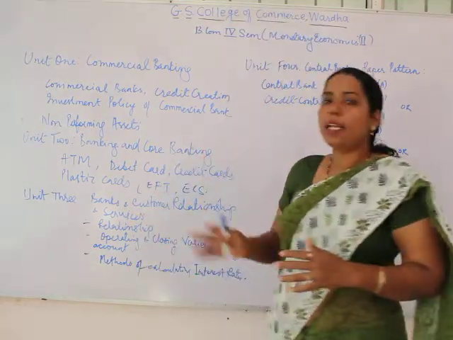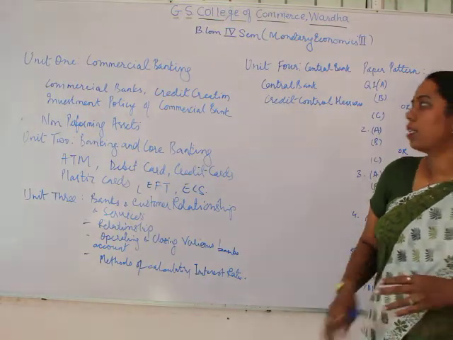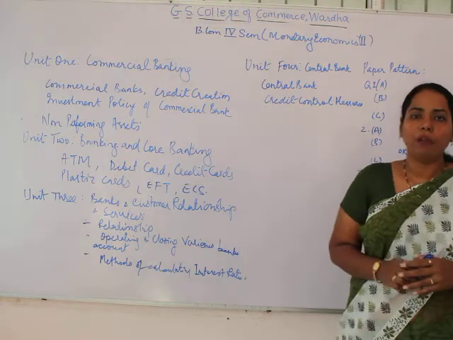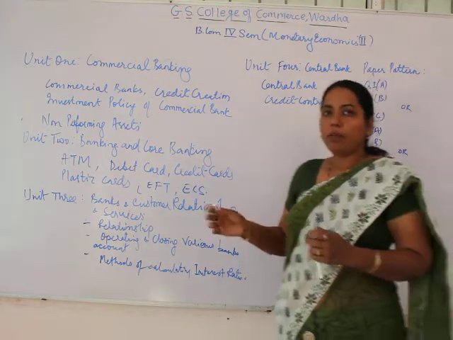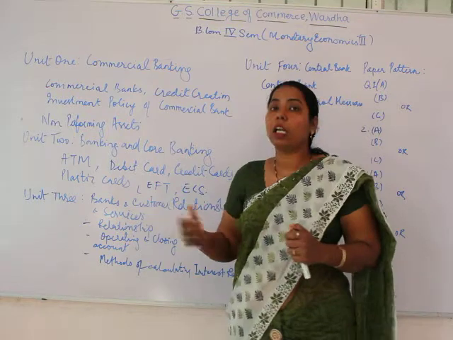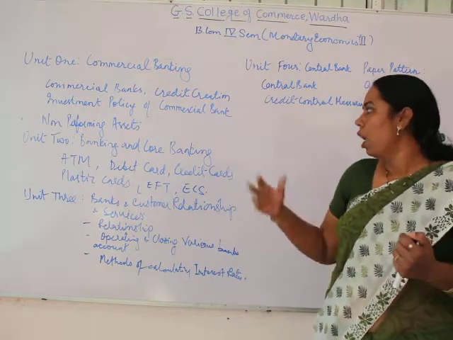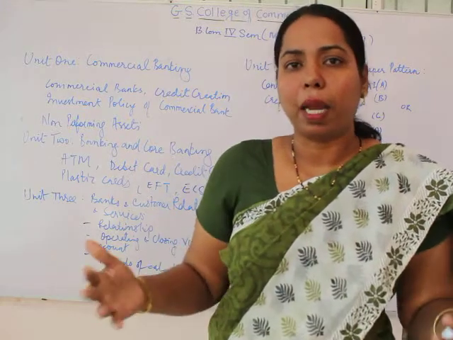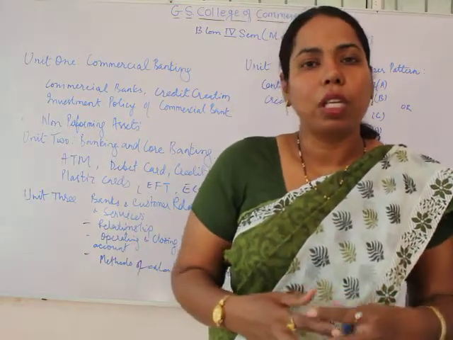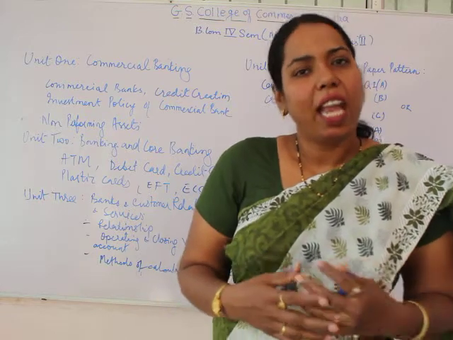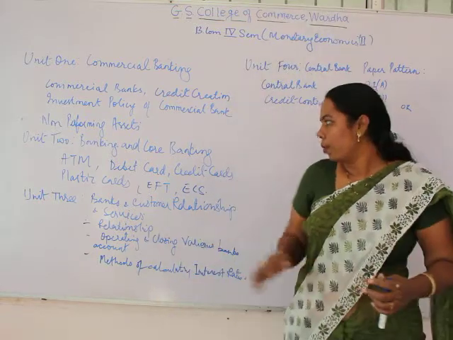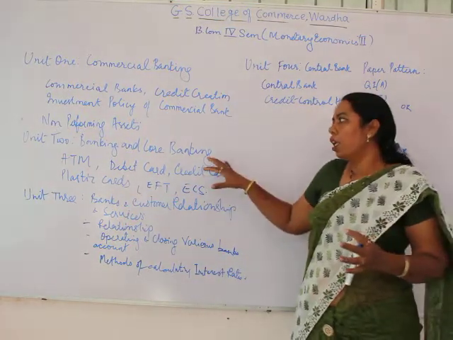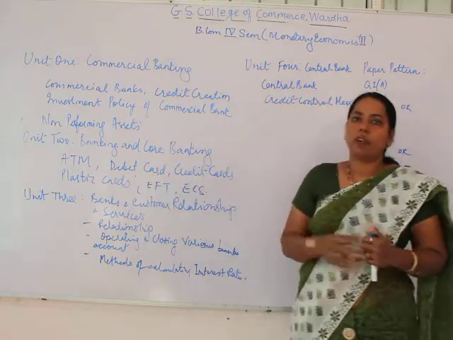Now we come to the next aspect of our syllabus, that is unit 2. Unit 2 comprises banking and core banking, where we are going to see ATMs, similarly the debit card, credit card, plastic card, smart card, all these cards' features, merits as well as demerits. After that we are going to see electronic fund transfer and the electronic clearance system.